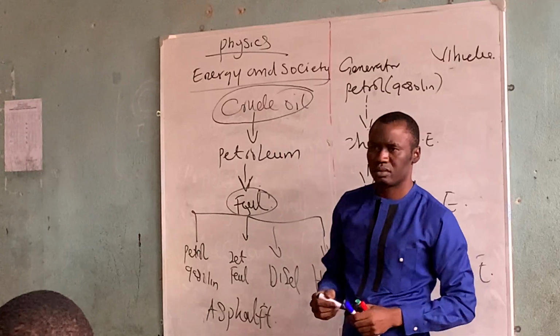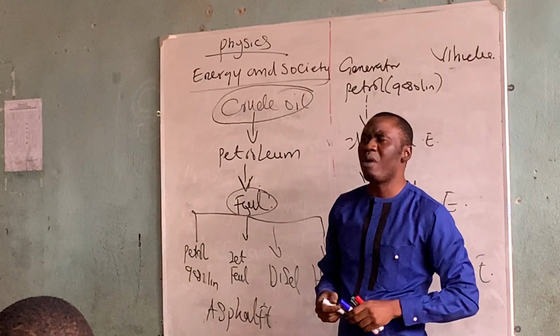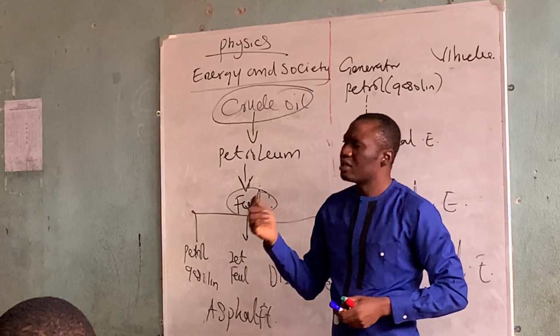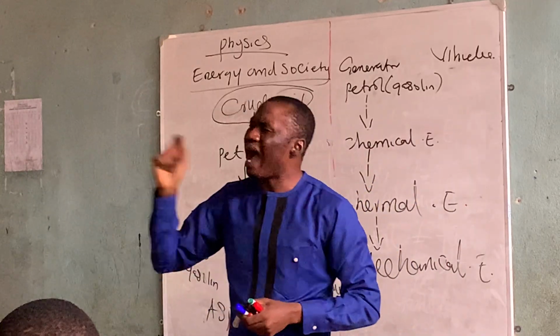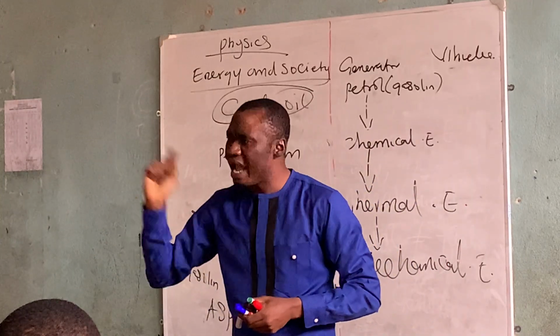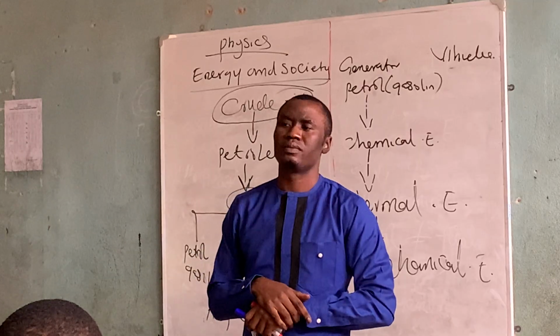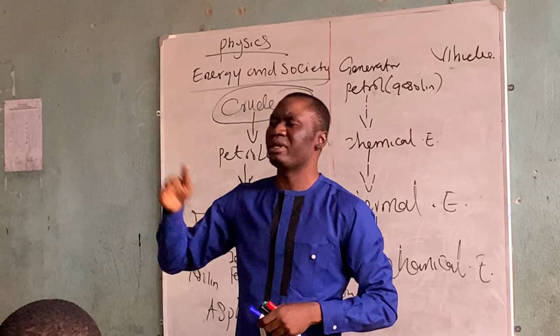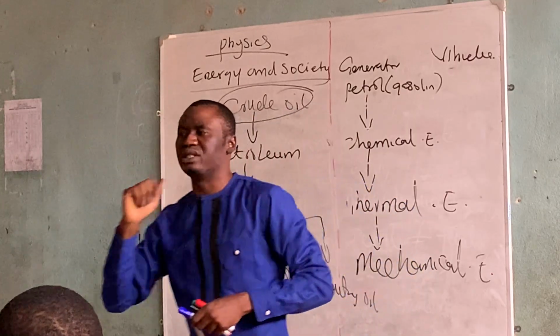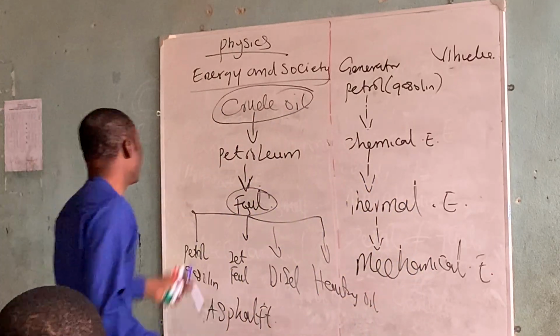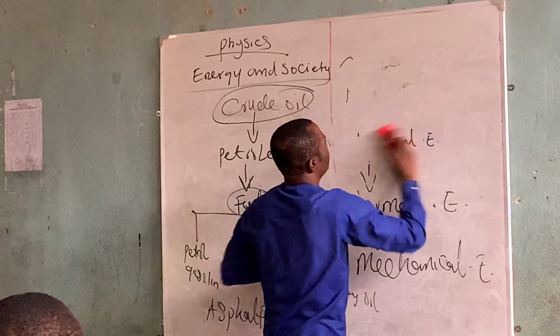True or false? Crude oil is a form of energy. That form of energy is called petroleum and natural gas energy, or fossil fuel, which will now go to the next concept. The next concept is the list of all forms of energy. That's the next thing. So let's pick up this one that we already know.